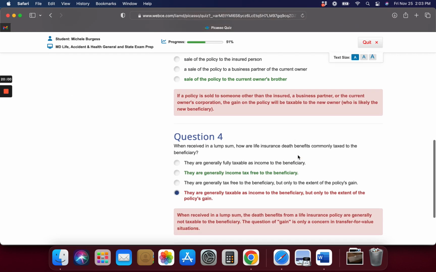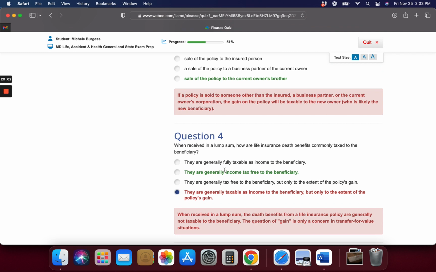All right, so the last one. I didn't get it correct, but the correct answer is they are generally income tax-free to the beneficiary. When received in a lump sum, life insurance death benefits commonly are tax-free to the beneficiary. The question of gain is only concerned in transfer for value situations.